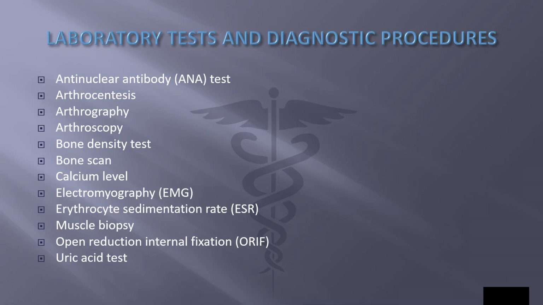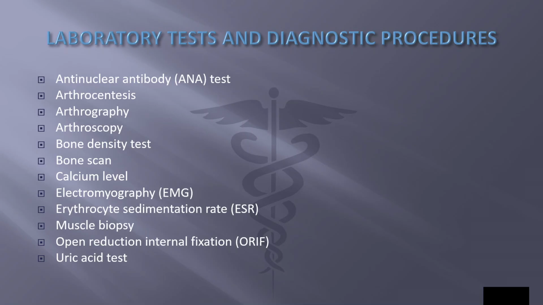Laboratory tests and diagnostic procedures. Anti-nuclear antibody, or ANA test. A test in which a sample of plasma is tested for the presence of antibodies found in patients with systemic lupus erythematosus. Arthrocentesis, puncture to remove fluid from a joint. Arthrography, X-ray imaging of a joint. Arthroscopy, visual examination of a joint with an arthroscope.